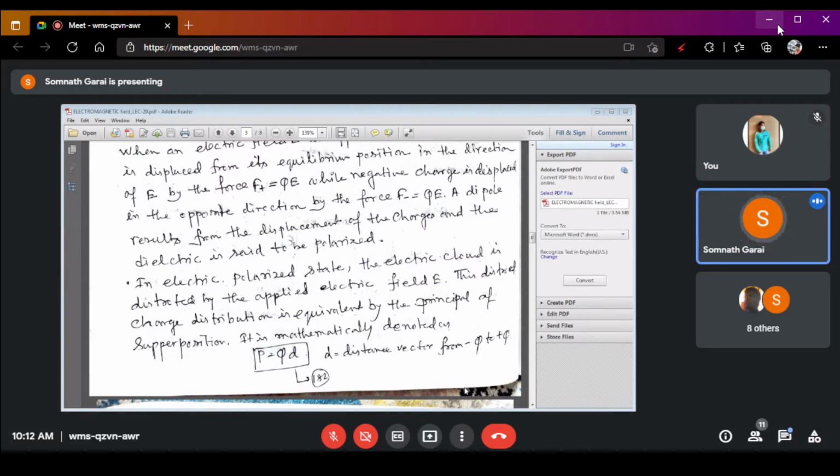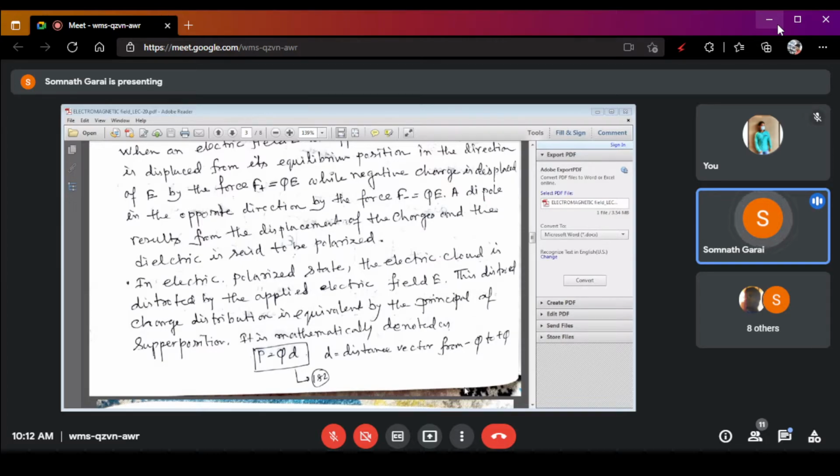So the electron cloud is distorted by the applied force, and the charges are distributed equally in two different directions. It is mathematically expressed as capital P equals Q into d.